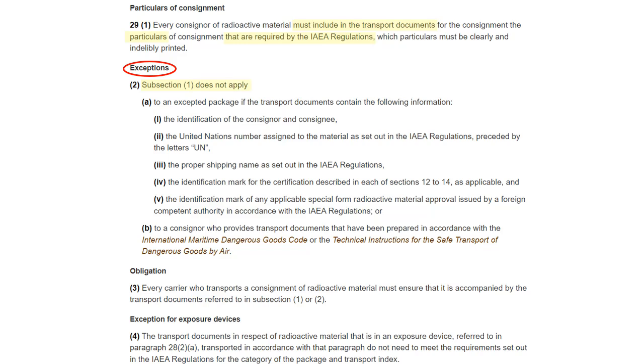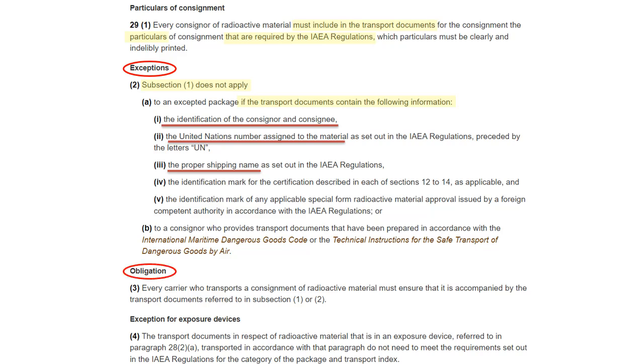However, the following information must be present: the identity of the sender and the recipient, the UN number of the material being transported, in our case, UN 2910, as well as its proper shipping name, in our case, radioactive material, accepted package, limited quantity of material. The other information does not apply in our case, so there are only these first 3 pieces of information that absolutely must appear on the transport documents under the CNSC exemptions.